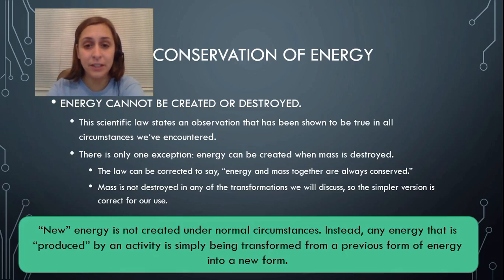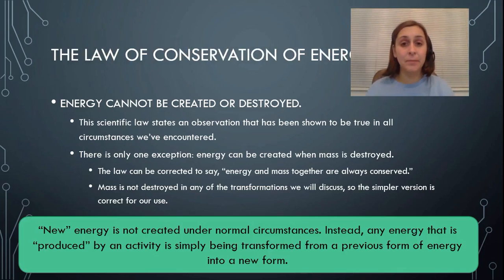The law of conservation of energy states energy cannot be created or destroyed. This scientific law states an observation that has been shown to be true in all circumstances we've encountered. There is only one exception. Energy can be created when mass is destroyed. So, the law can technically be corrected to say, energy and mass together are always conserved. But mass is not destroyed in any of the transformations that we will discuss. So, the simpler version is correct for our use. In every problem we work on, energy will not be created or destroyed.